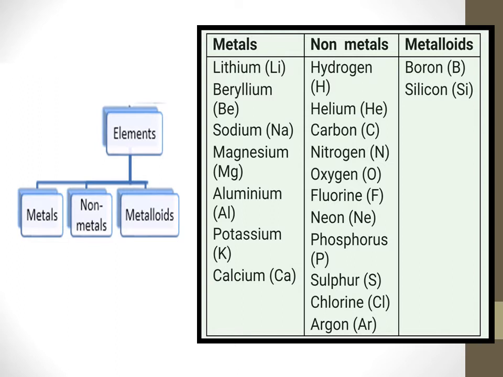So some metalloids possess some characteristics of metals. For example, silicon conducts current. It can act as a semiconductor. Partially it conducts current. For example, graphite is an allotrope of carbon. Graphite is made up of carbon atoms. Carbon is a non-metal, but graphite conducts current. Graphite is shiny in appearance.